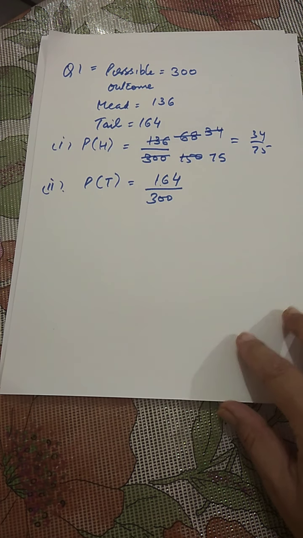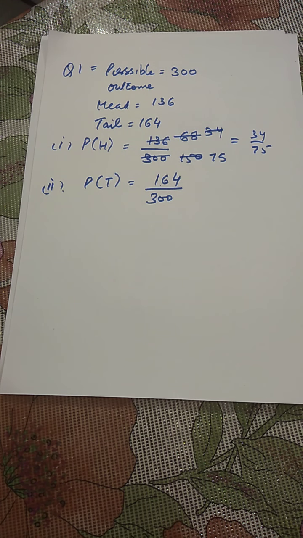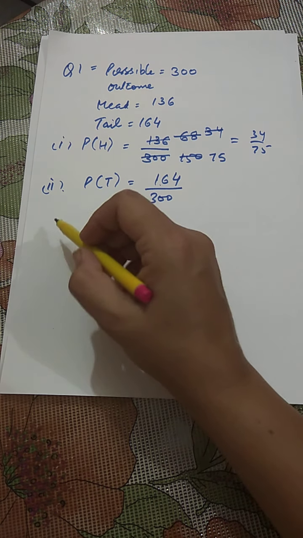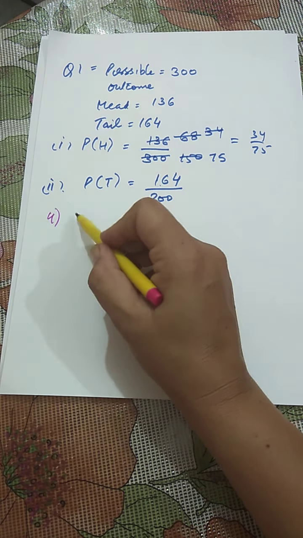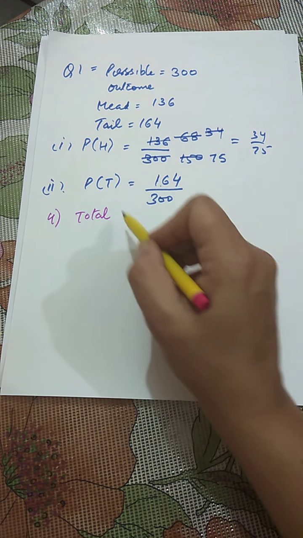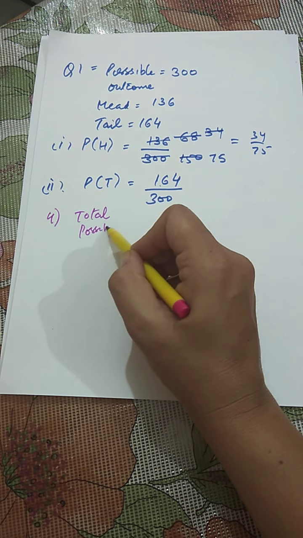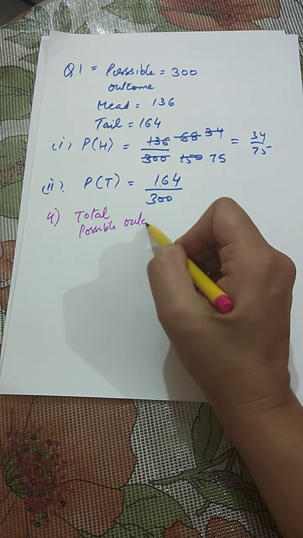Now there is also a sum in the fourth question, in which a survey of 100 ladies is given. It means the total outcome, or possible outcome, is 100.